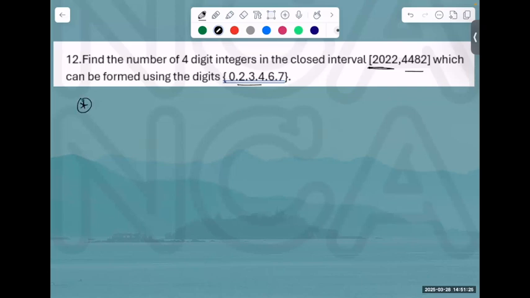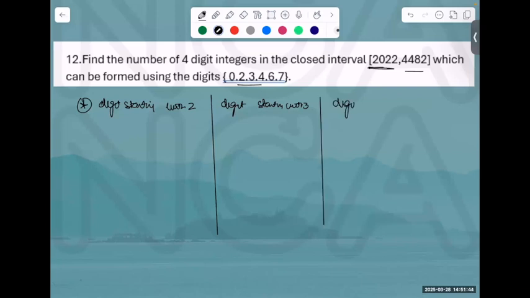I'm going to give you a hint. Digit starting with 2. Digit starting with 3. And digit starting with 4. Try this now. Only one number can be found. 180 numbers.